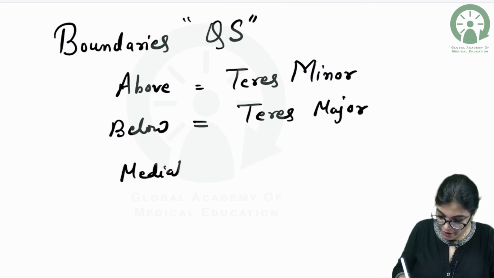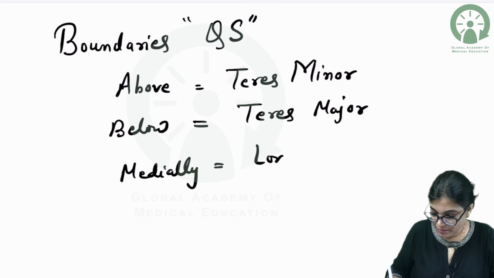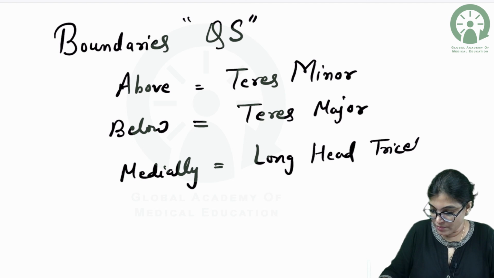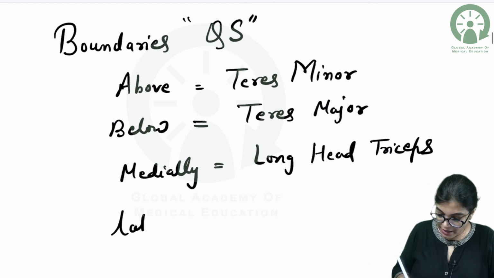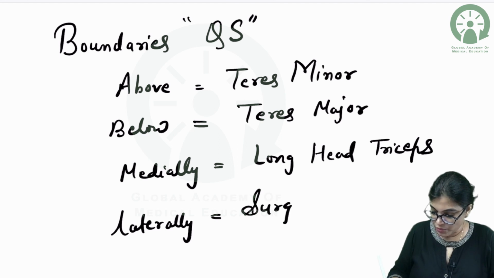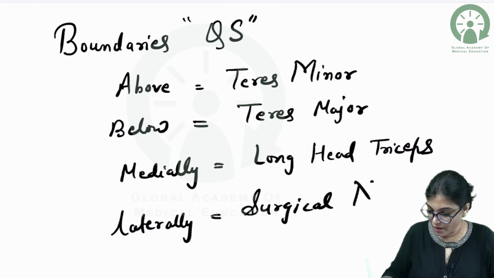Medially, by long head of triceps. And laterally, it is bounded by the surgical neck of the humerus bone.